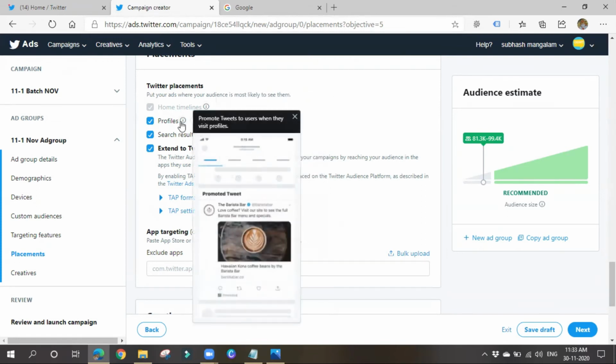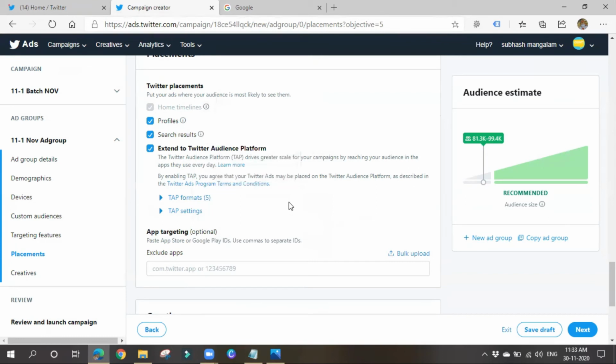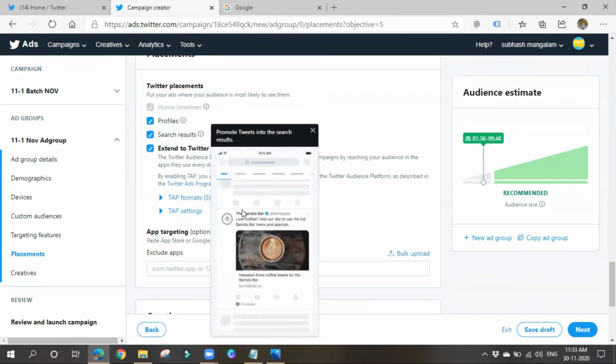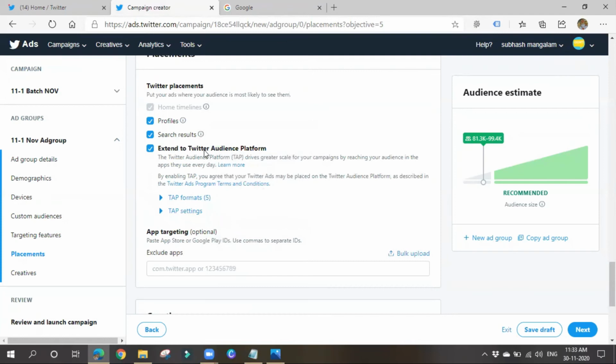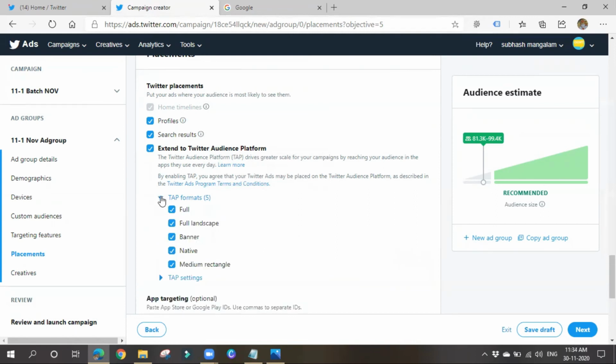So profiles, you can show ads on their profiles. Promote tweets to users when they visit profiles. Okay, when someone searches for anything on Twitter, then also you can show your ads. Okay, so extend to Twitter audience platform. Twitter audience platform drives greater scale for your campaigns. So you can go for Twitter audience platform also, it seems.